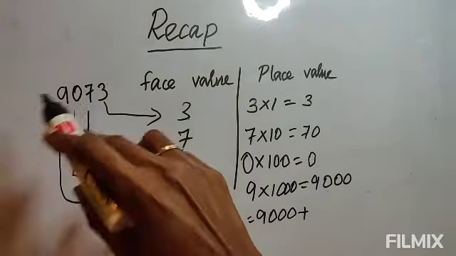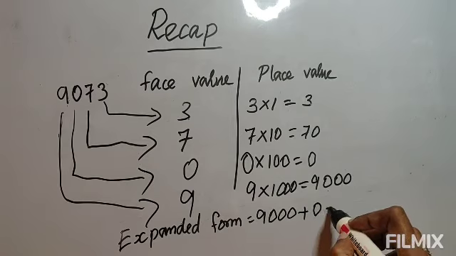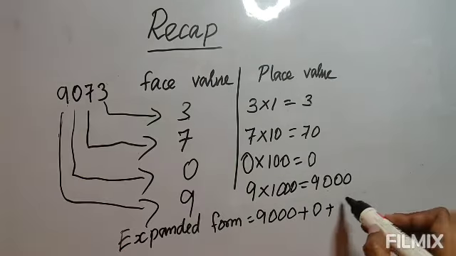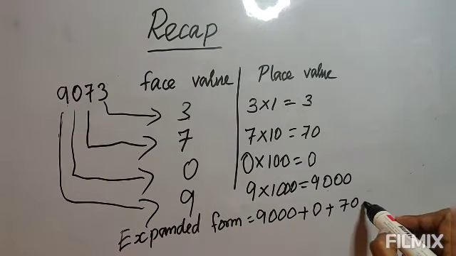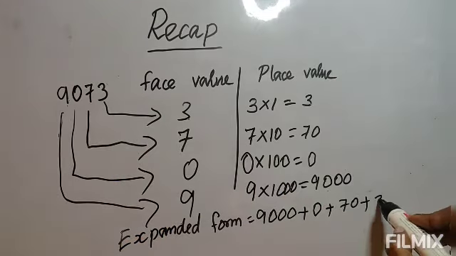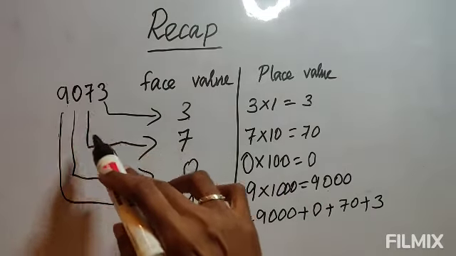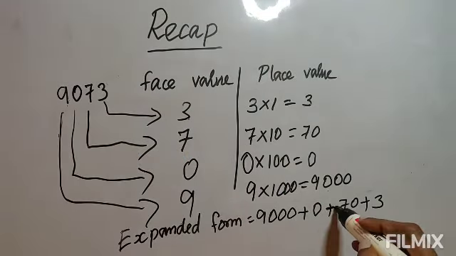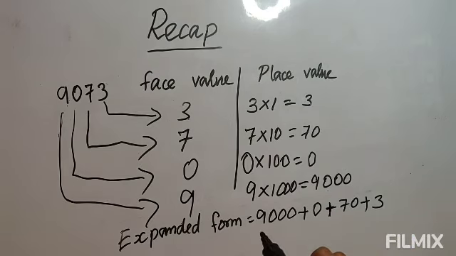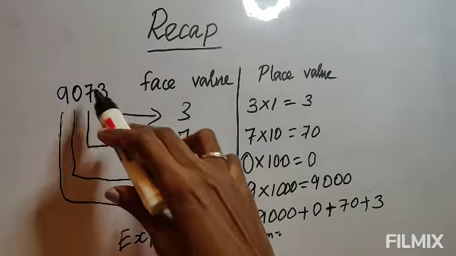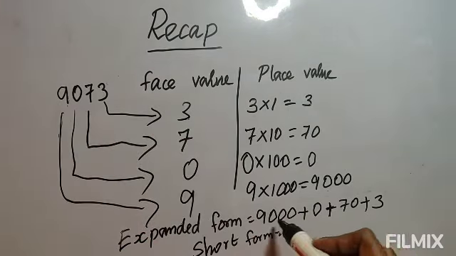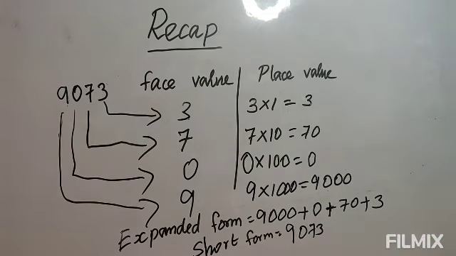Plus, again next number is 0. 0's place value is 0. Plus 7's place value is 70. Again plus 3's place value is 3. All the numbers, its place value you write in addition. Plus plus plus you write. That is the expanded form. And short form is without writing plus, you write the number as it is. This number, what is given, like this you have to change. It will be given in addition like this. You have to write it like this. That is 9073. This is a short form.